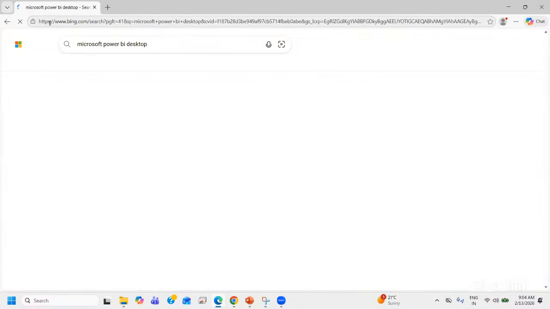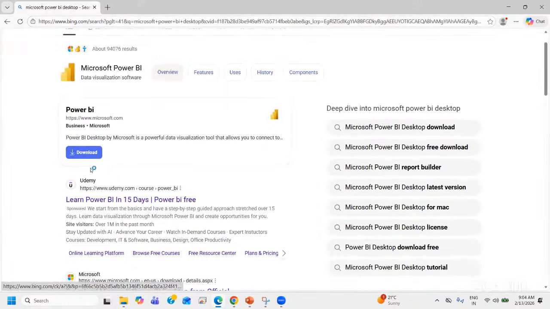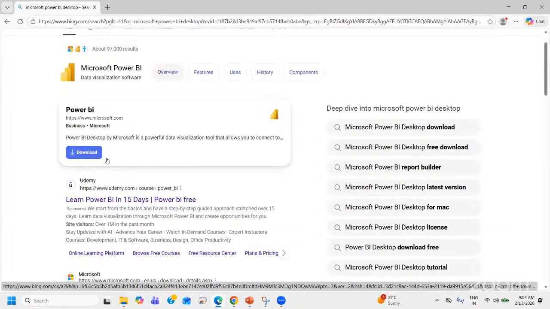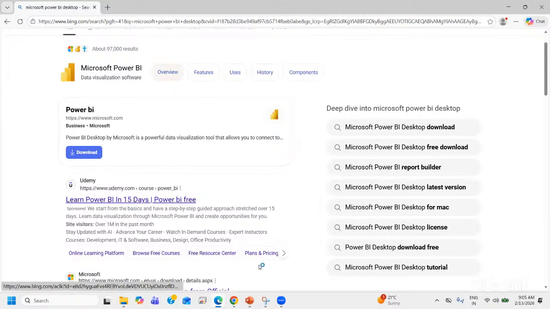We want to download the desktop, right? So you'll get an option here. Directly you will get an option. In Chrome, this option is not directly available. Maybe not available in the sense that you have to visit a website and then you can download. But here you will get a direct option because Edge is the default browser for Windows, and it's a product of Microsoft. So if you just go to this, you can download it this way.